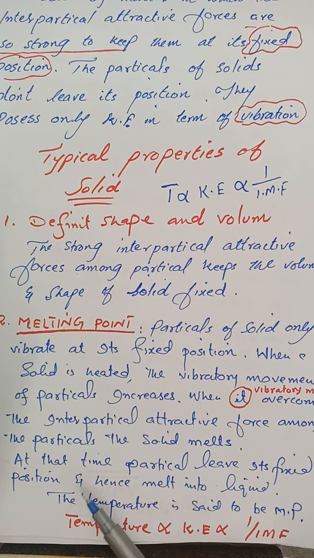So at the melting point, the particles of the solid leave their fixed positions and hence melt into liquid. As I mentioned earlier, as the temperature increases, the vibratory motion of the solid particles increases, which reduces the interparticle attractive force, and at the end the solid changes into the liquid state.